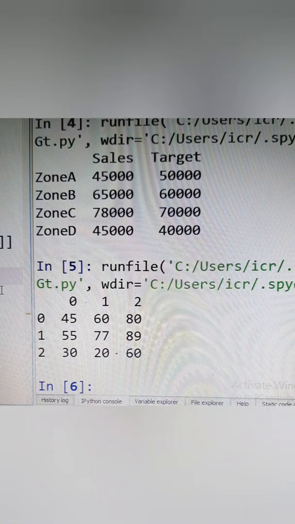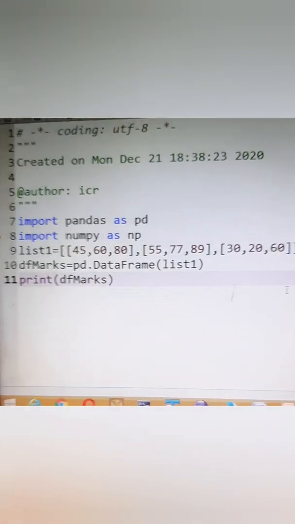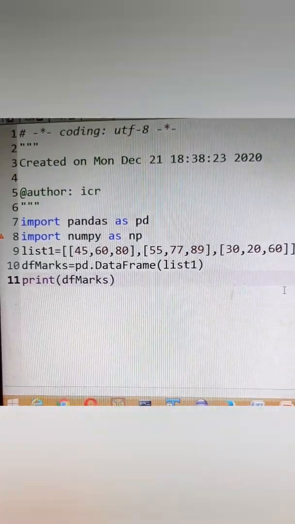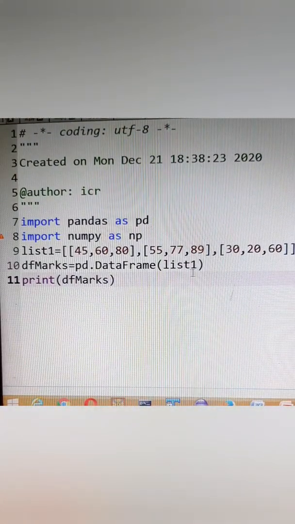Now there is an example 25 in Sumita Arora. Write a program to create a data frame from a 2D list and specify own index labels. Suppose let's make this as our example 25, this which I have got. Only the index numbers have to be changed.